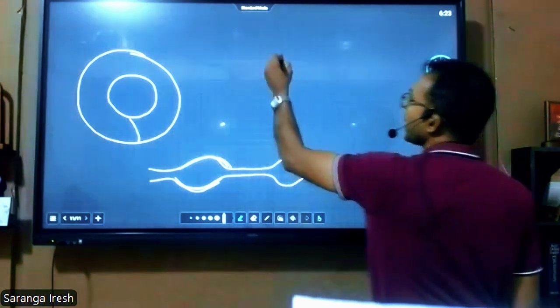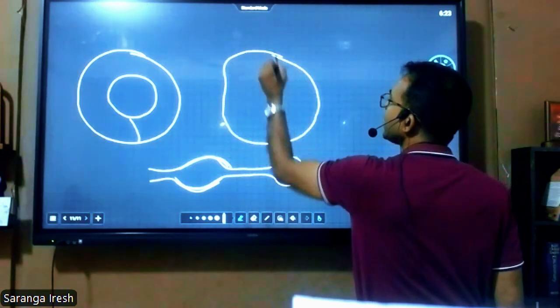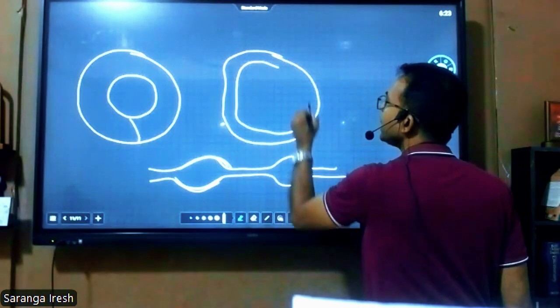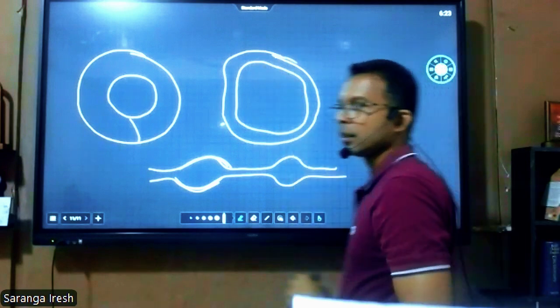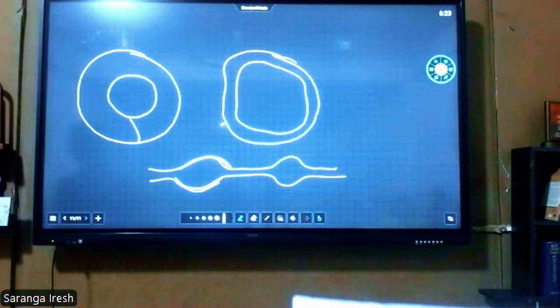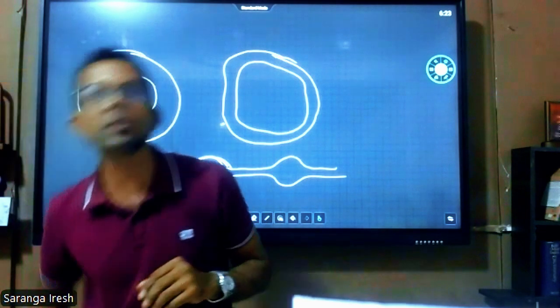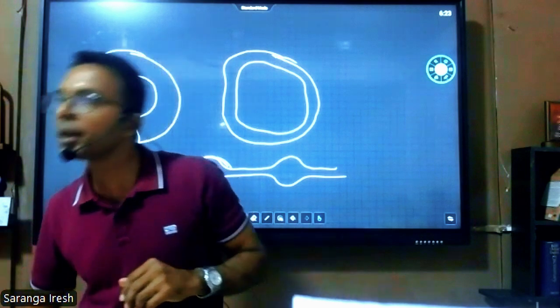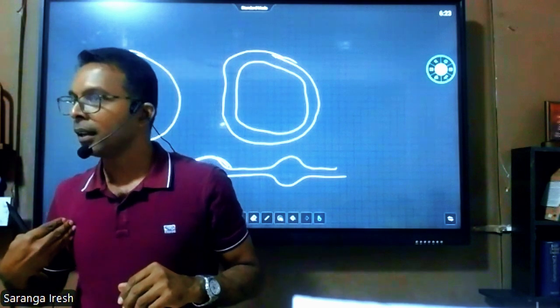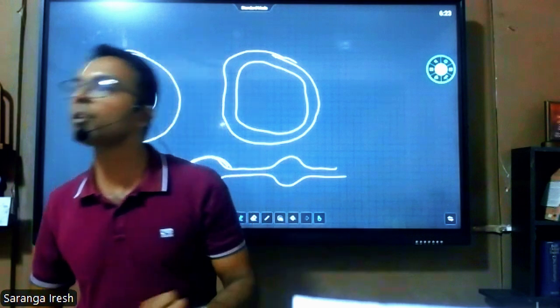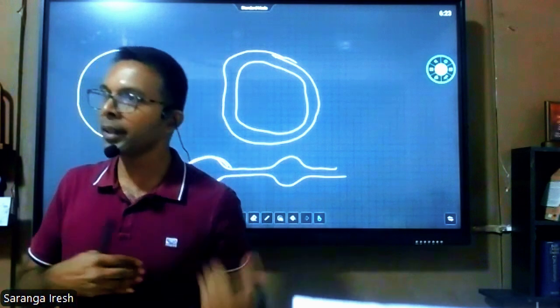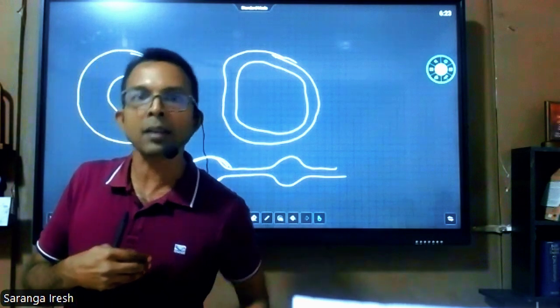The next one, the vein has a thin wall and a wider lumen. The wall is thin because there is no big pressure in the vein. Because the vein's function is to transport blood to the heart. There is no big pressure inside the vein. You know how these veins carry blood to the heart? Because it is not getting any support from the heart.